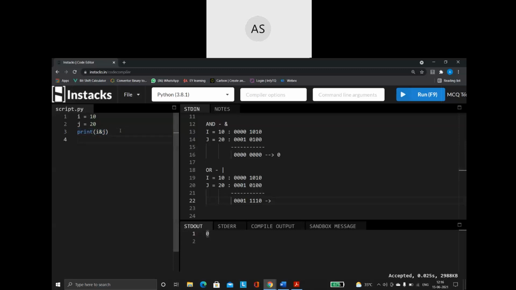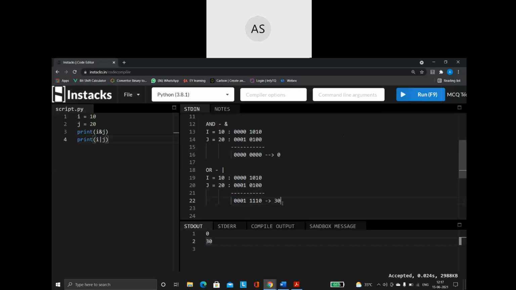So let us cross check our answer when I am using the OR operator. When I am using the OR operator, what is the value I will be getting? You can cross check by finding the decimal value of this. It is going to give you the same value as what you are getting there.